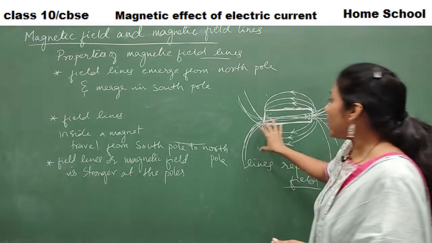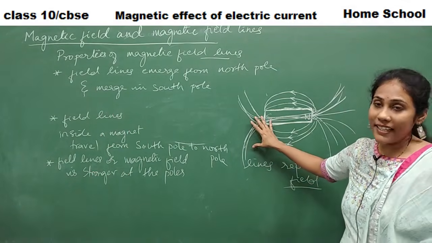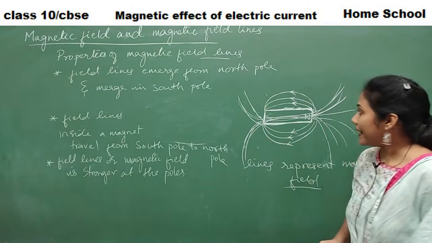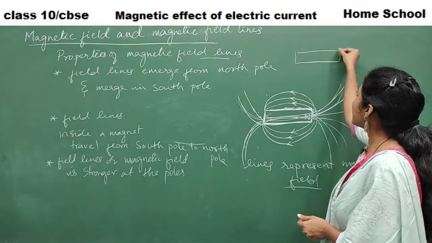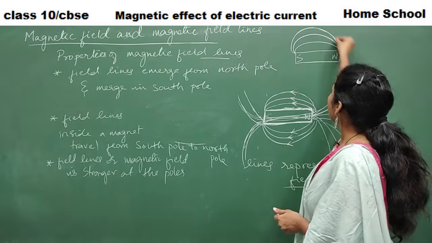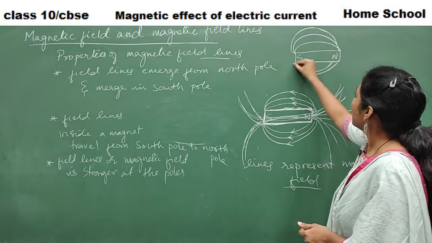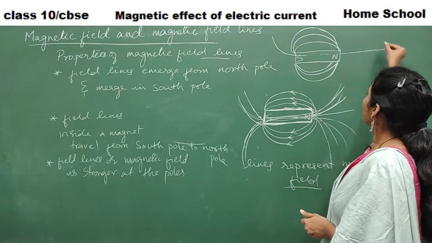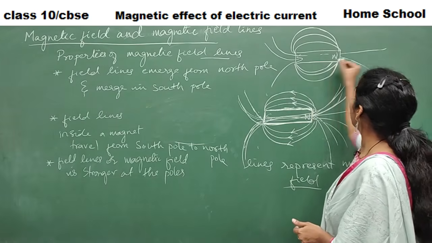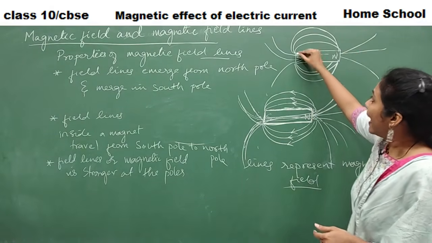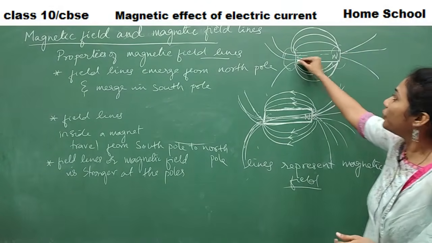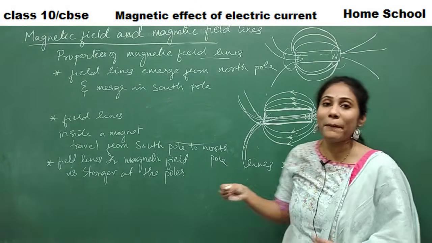Okay, so you might have observed in the iron filling experiment that at the poles you had more powder collected, right? Say if this is a north pole and this is a south pole, let me draw the magnetic field lines, the outer field lines, and the inner field lines going like this. At the poles you have more field lines, so you will have more magnetic field.